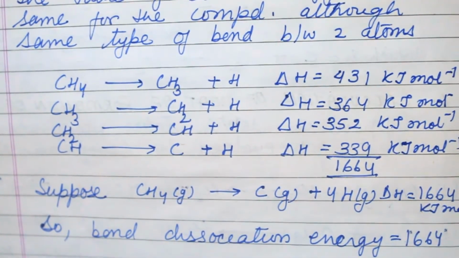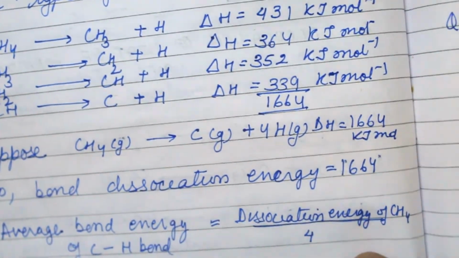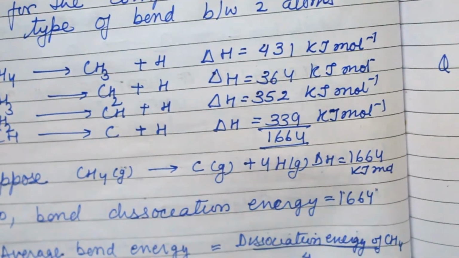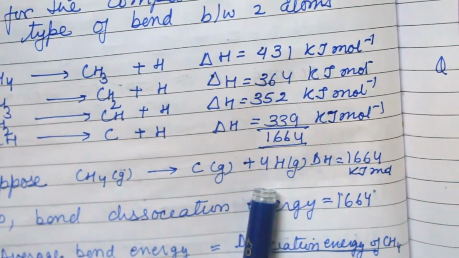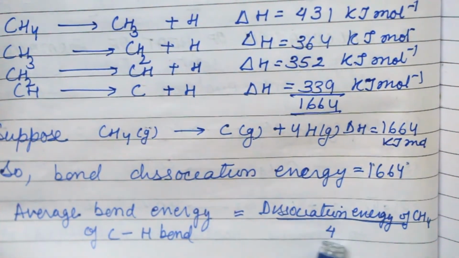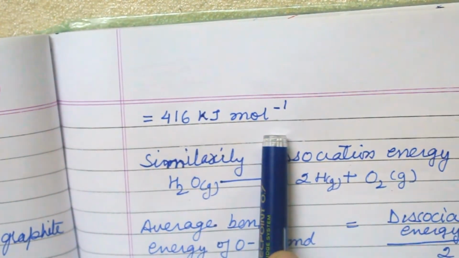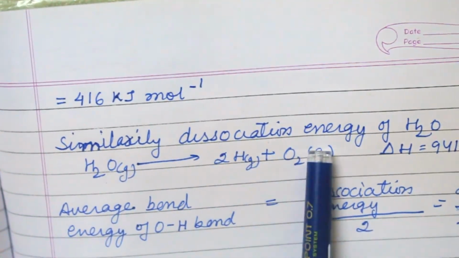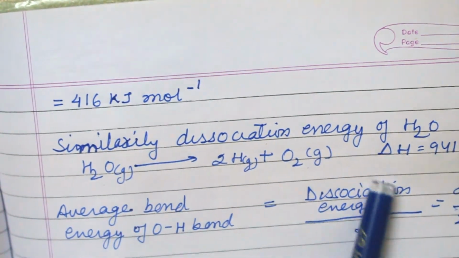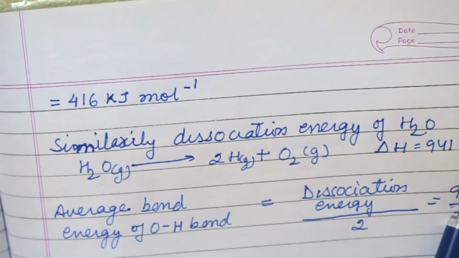In a single step this reaction takes place and the enthalpy is the same. So we know that the average bond energy of the C-H bond is equal to the dissociation energy of CH4 divided by 4, because there are 4 H atoms. So we get 416 kJ per mole. Similarly, for the dissociation energy of water, here H is 2, so we divide this dissociation energy by 2.